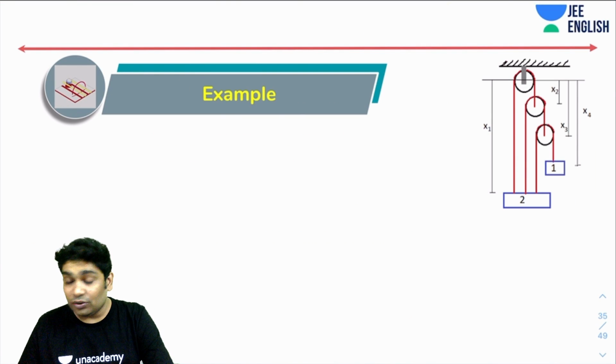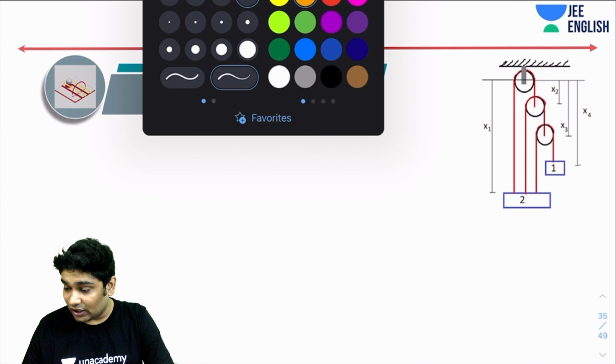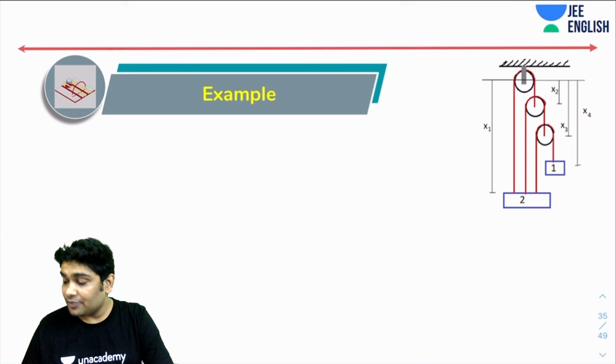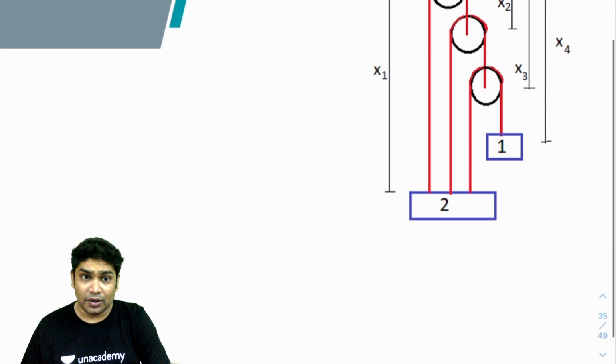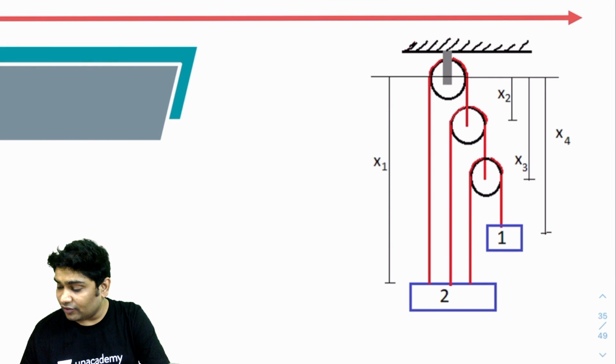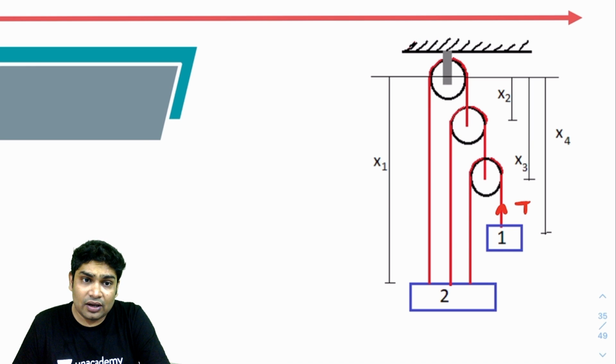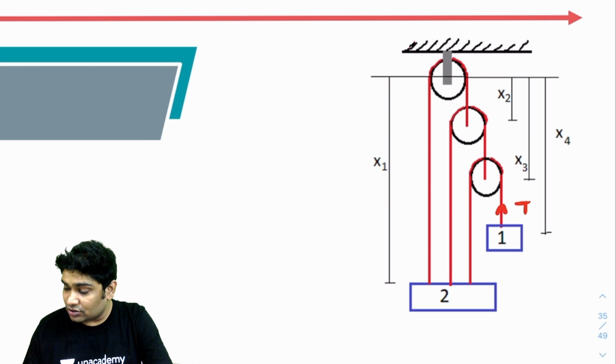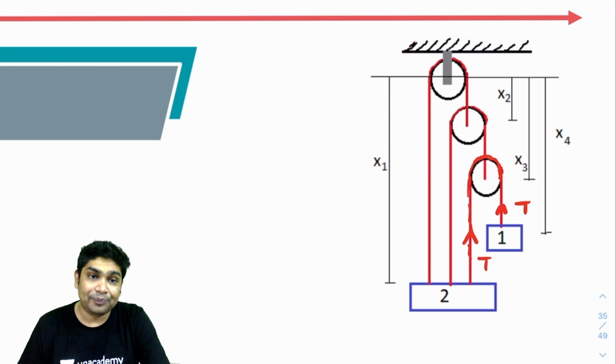So here, for the virtual work method, the key is that you start from one string. Let's start from this string and write the tension in it. Please note that as long as you are talking about the same string, so this string goes from here to here, from here to here, as long as I'm moving over the same string, this tension force will not change. So the tension here would also be T.